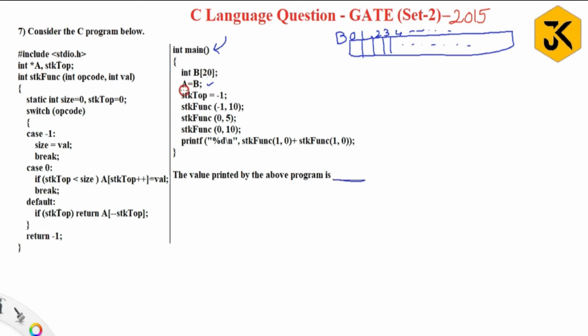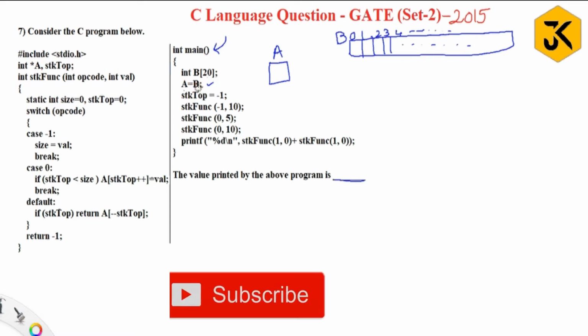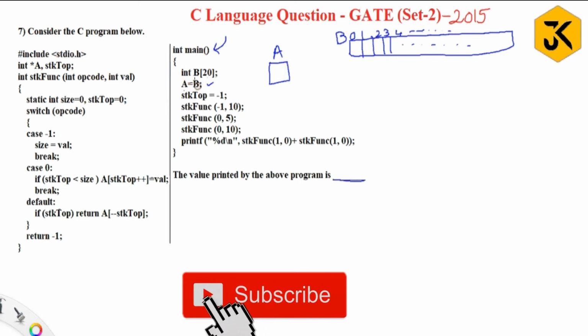What is A? A is a global variable which you have declared here. See guys, they have declared it outside. So A is a pointer, of integer pointer type, which can store the address of integers. For that pointer, they have copied the value of B. Let us assume that this address is 100. That address 100 is going to be copied to here, which means it also points to this one. When A knows this home address, then obviously it is waiting at this particular location.